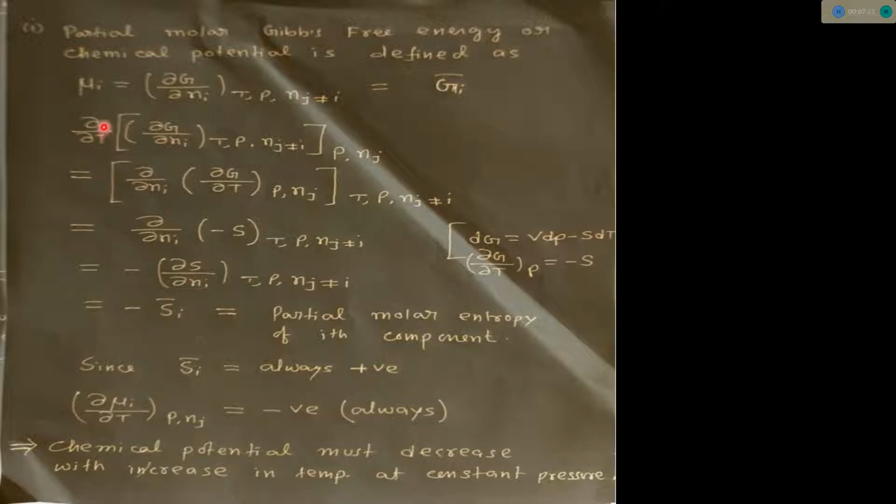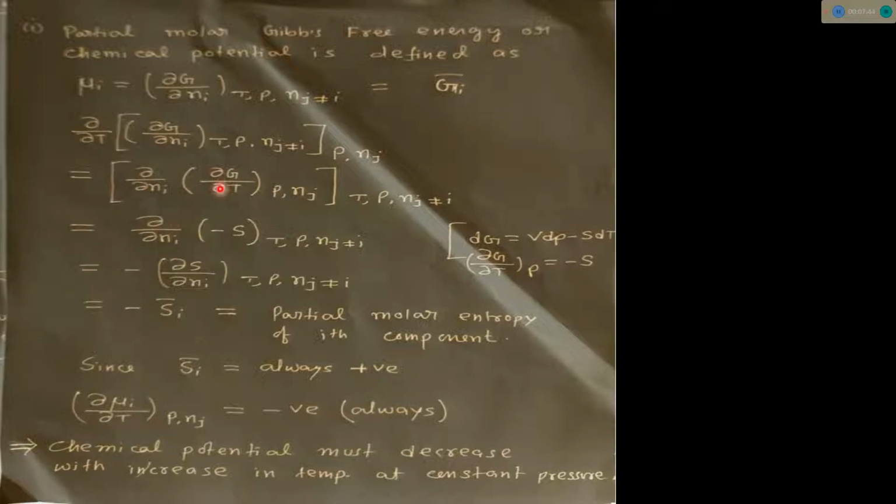So now del Ni is outside, del T is inside: del Ni of del G del T at constant P, Nj, whole bracket at constant T, P, Nj not equal to i. This is how we apply Euler's theorem here.